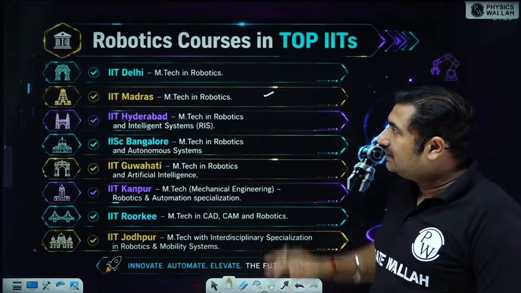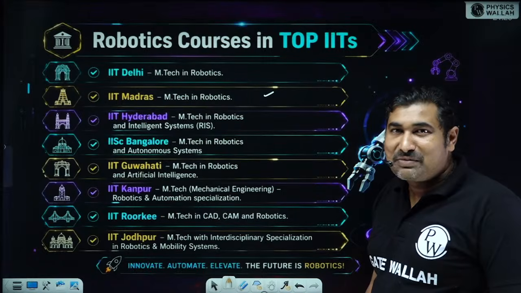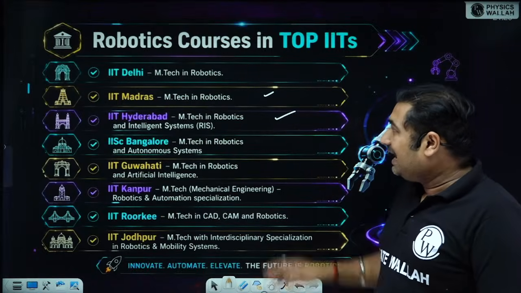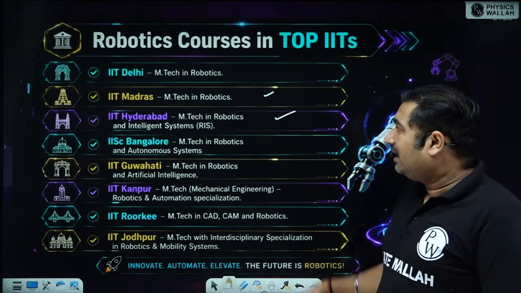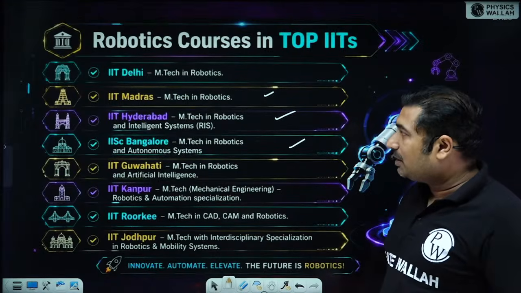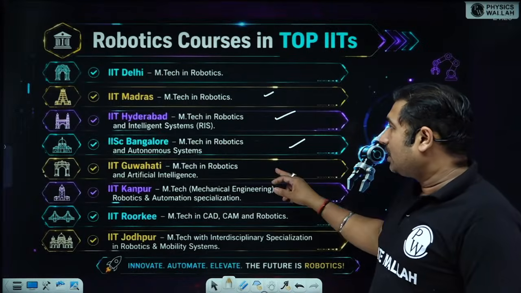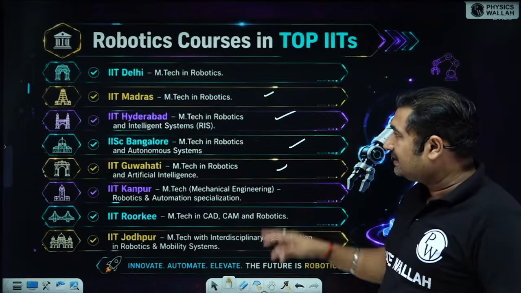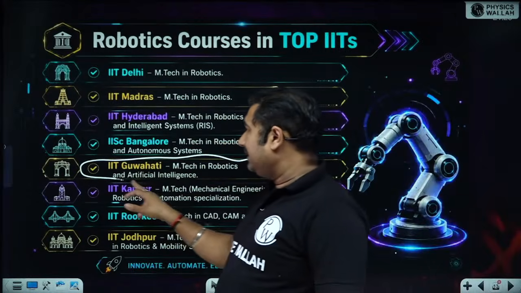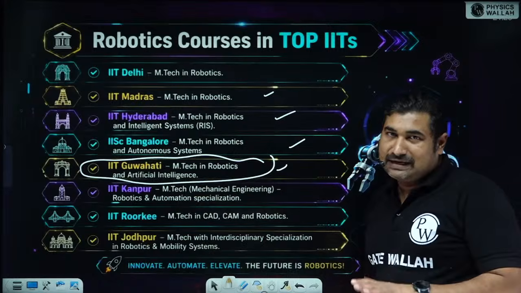IIT Madras is your conducting body this year. So IIT Hyderabad, M.Tech in Robotics and Intelligence System. ISC Bangalore, M.Tech in Robotics and Autonomous System. IIT Guwahati, Robotics and Artificial Intelligence. If we talk about IIT Guwahati, it is already there.